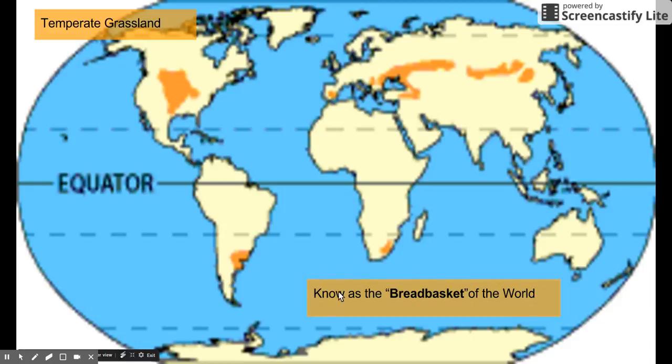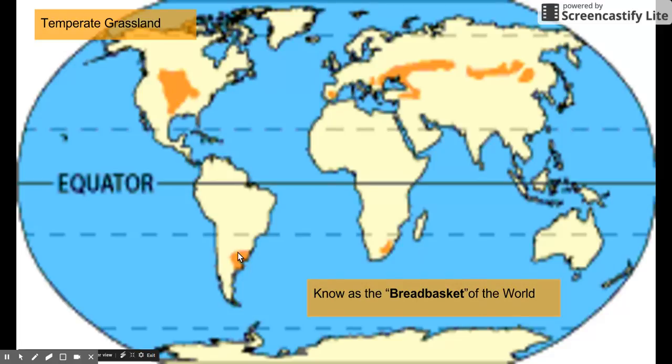One thing I want to point out is that the grasslands are often known as the breadbasket of the world. Well, you may be asking, why is it called the breadbasket? Well, we use a lot of wheat and grasses to make bread or cereals. In North America, this area, the Midwest United States, is called the grassland or the breadbasket of the world.